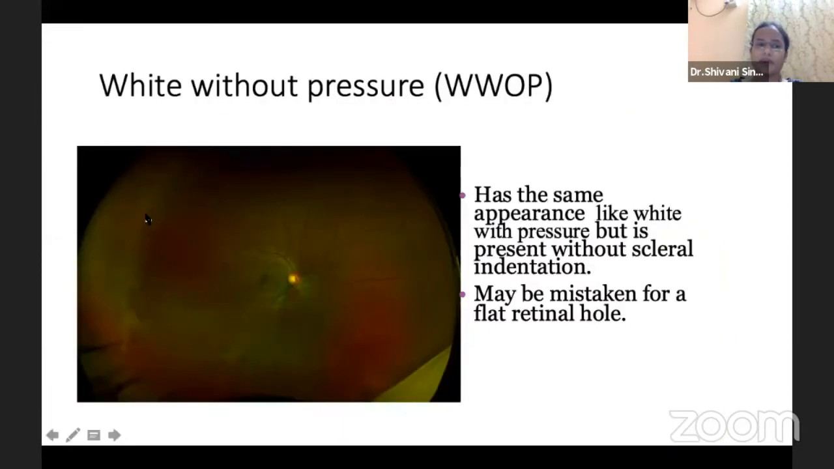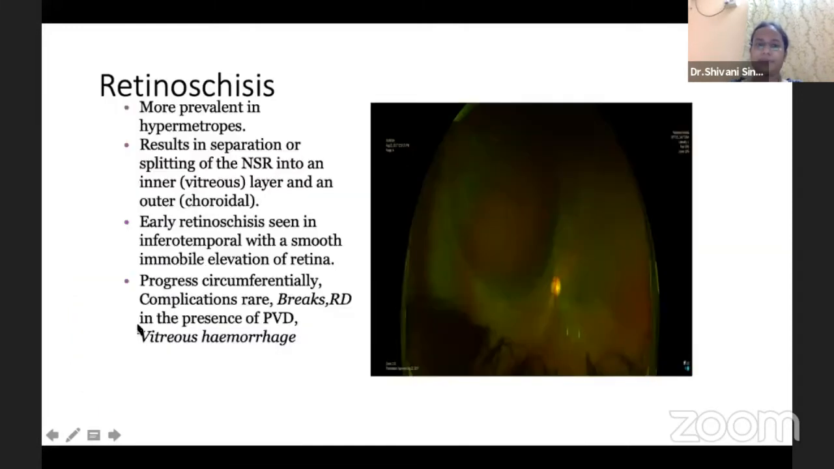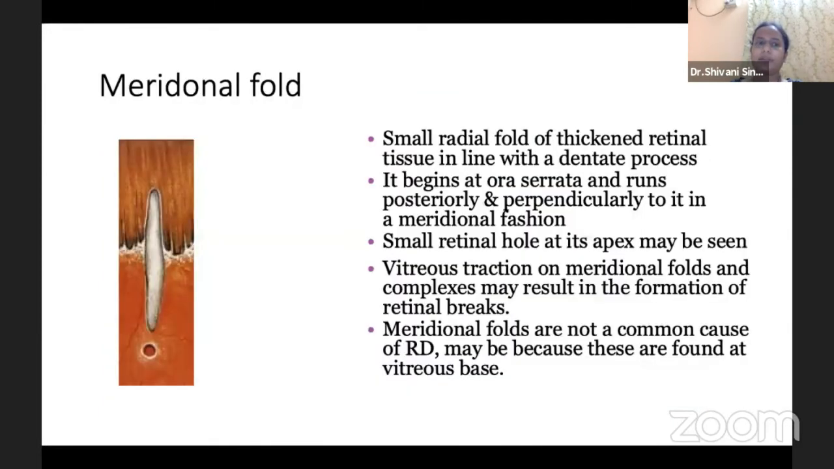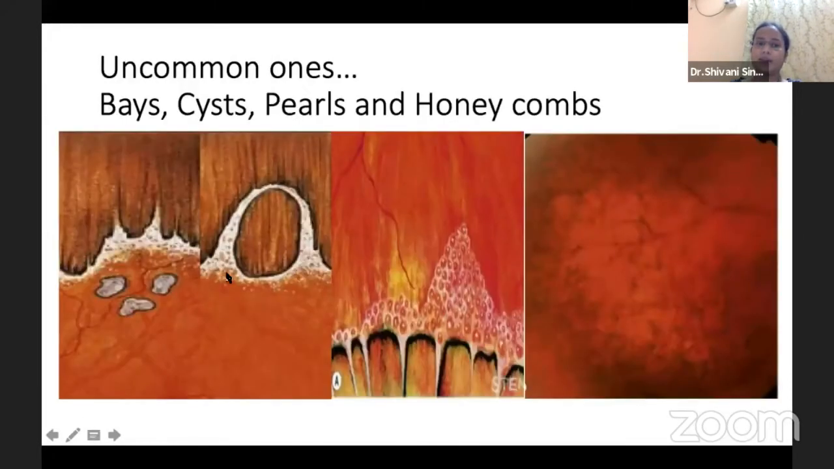This is an example of white without pressure. Retinoschisis needs to be differentiated from retinal detachment, which we can do on IO. These are key features on IO which help us differentiate between retinoschisis and retinal detachment. This is an example of a meridional fold with a hole at the apex. And these are all uncommon ones like cysts, pearls, and honeycombs, which can be seen only on indentation at the ora.